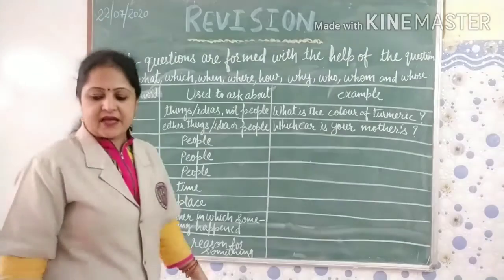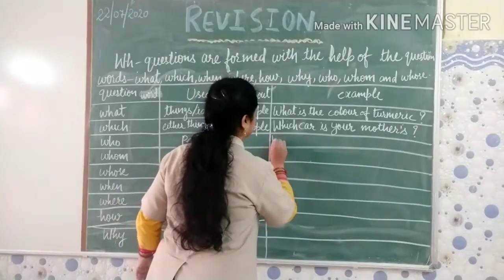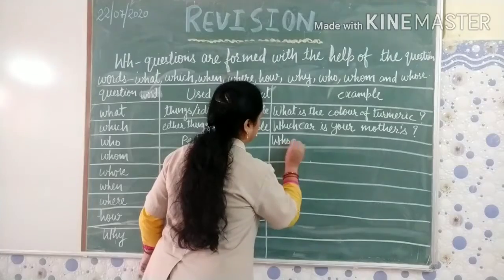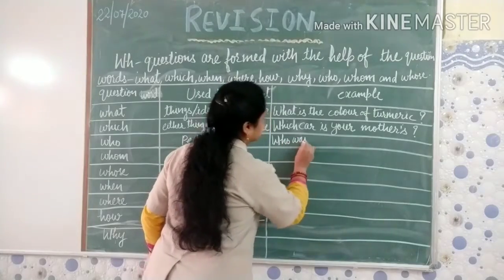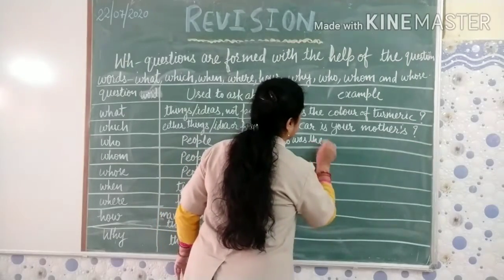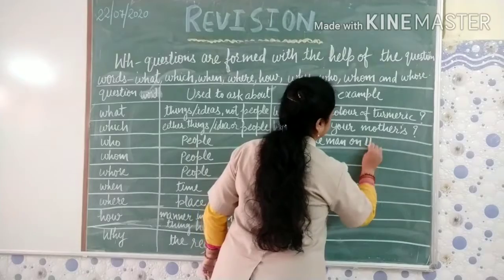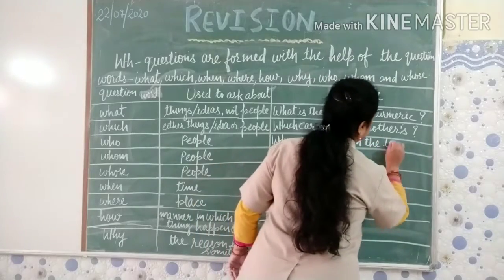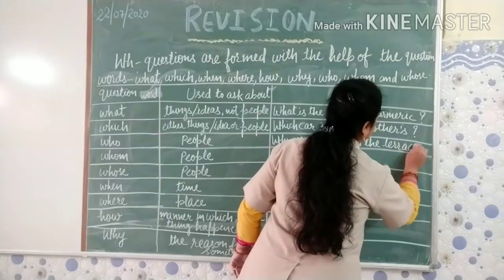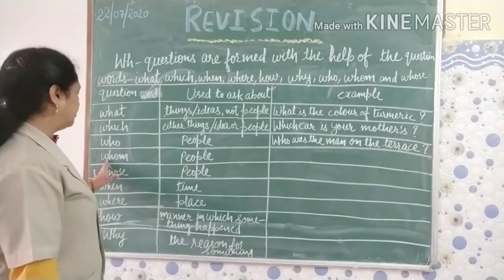Who was the man on the terrace? That means we are asking about the man. Who was the man on the terrace? Again, question mark.